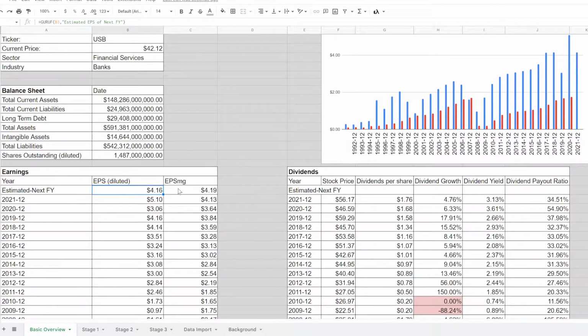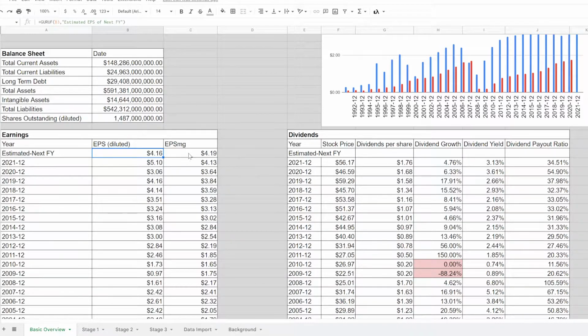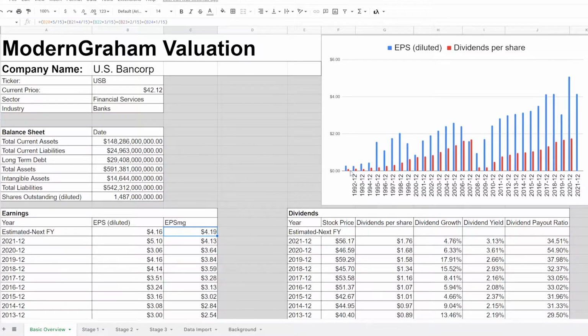share. Over here we have the earnings per share Modern Graham. This is a normalized earnings figure that I calculate. It is based on the past 5 years of earnings with the most weight given to the current years. So for the current fiscal year, the estimate is $4.19, which is just a little bit above the estimate for not weighted. But you can see that overall that has been on the rise for the most part for a long time here, again, since the beginning of the financial crisis. Here you can see on the graph just a different visual display of how those earnings have been growing.